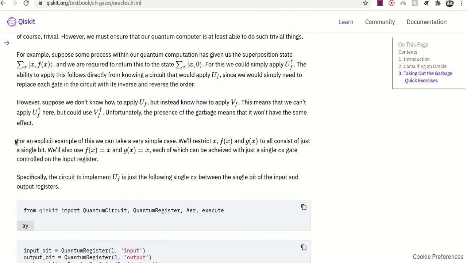As an explicit example, we can take a simple case. We'll restrict x, fx and gx to all consist of just a single bit. We'll also use fx equals x and gx equals x, each of which can be achieved by using a single CX gate controlled on the input register.